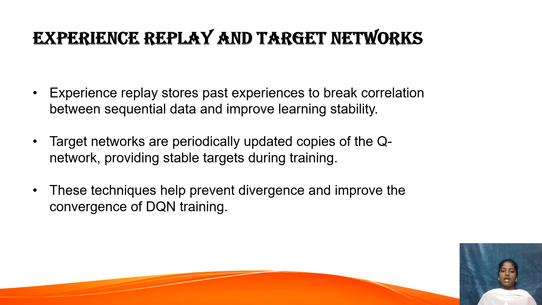The target network is another copy of the Q network that updates more slowly, ensuring that the learning target does not change too fast. These two methods together make DQNs much more reliable and efficient.